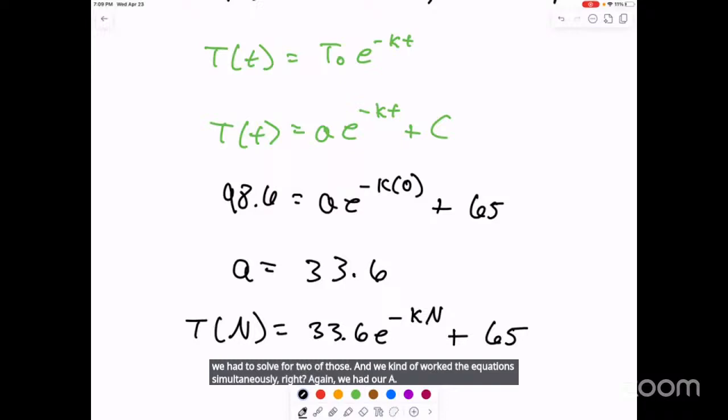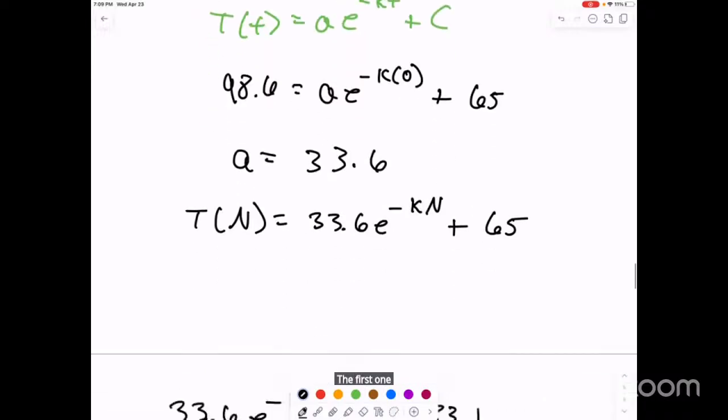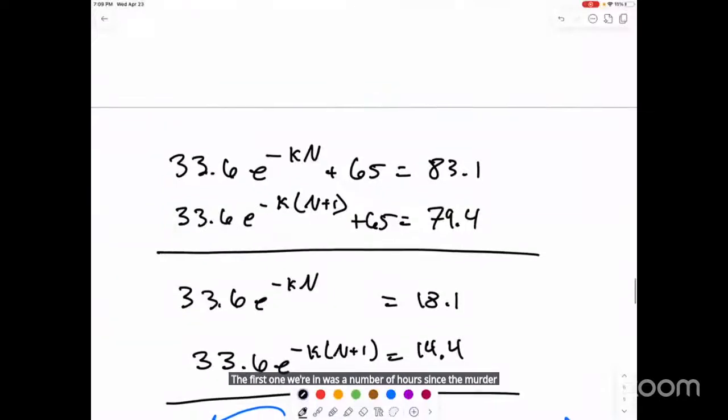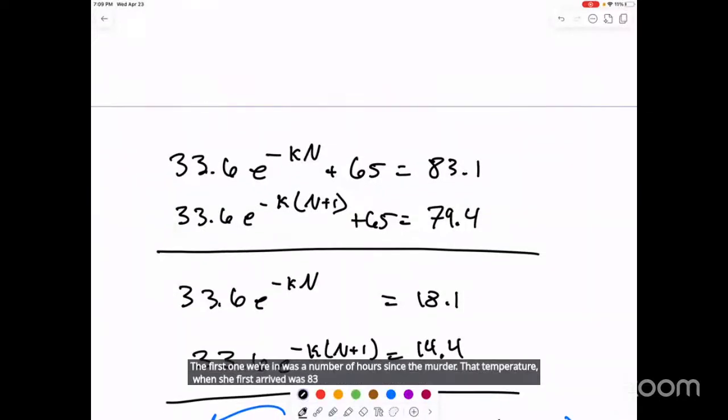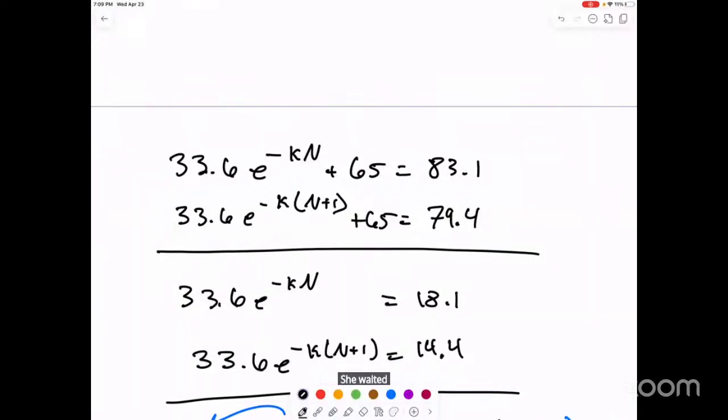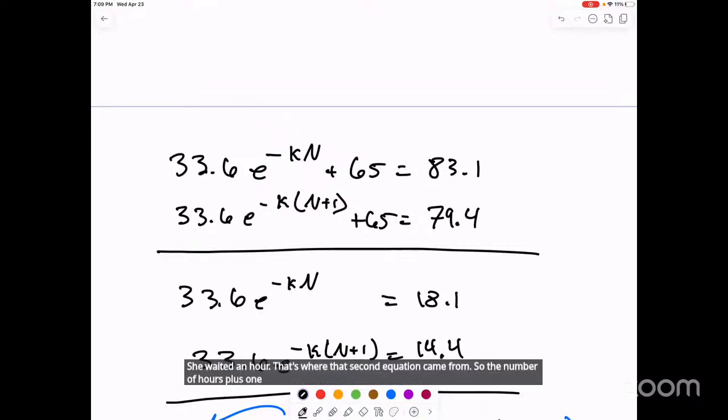The first one, where N was the number of hours since the murder, had a temperature of 83.1 degrees Fahrenheit when she first arrived. She waited an hour, and that's where the second equation came from: N plus 1 hours, and then the temperature was 79.4.